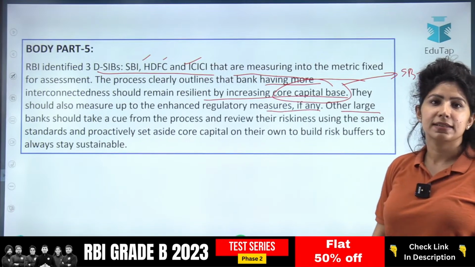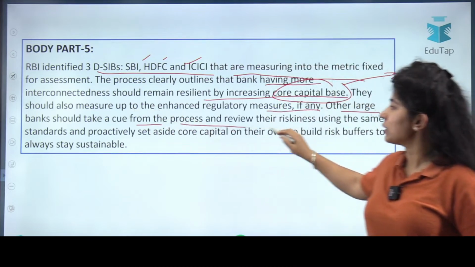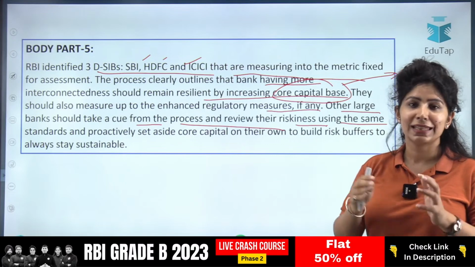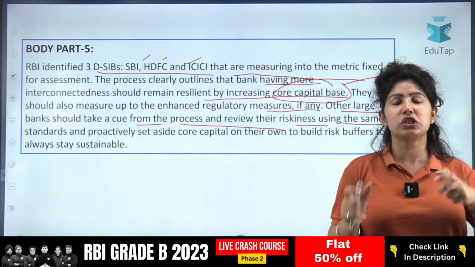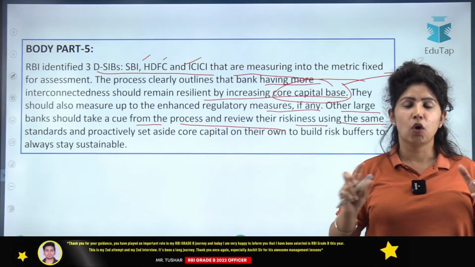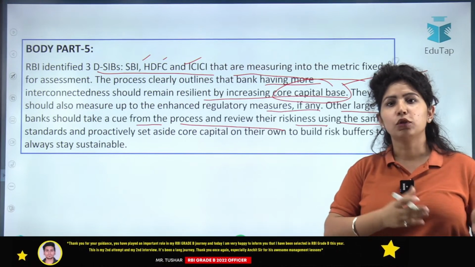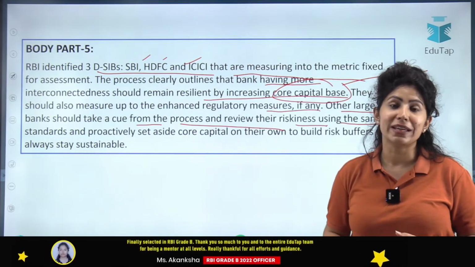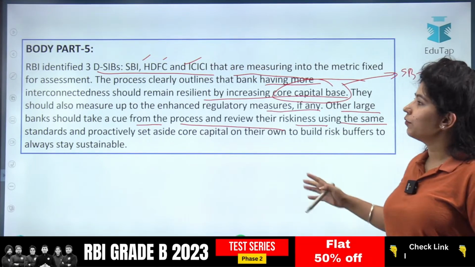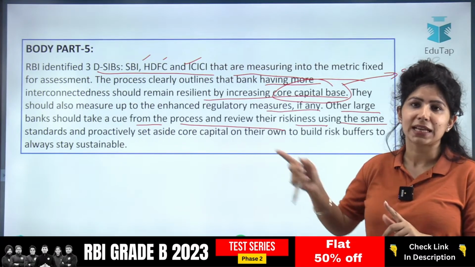Other large banks which are not DSIBs, they should take a cue or a hint from the process and review their riskness using the same standards. That means DSIBs are important, supervision is high for them, but for other banks who are as big as HDFC or close to HDFC, they also have to follow such parameters, not officially, but they should follow such parameters. And now in the conclusion, we've talked about all the technical parts, history has been talked about, banks have been mentioned.